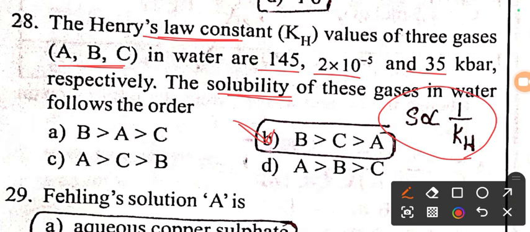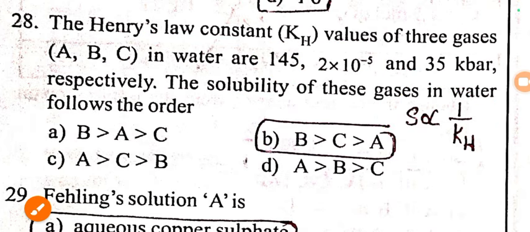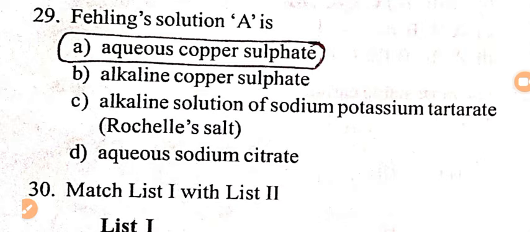So B gas has the highest solubility. Higher the Kh value, lesser the solubility; lesser the Kh value, higher the solubility. Among A, B, C, B gas has lower Kh value, that's why it has highest solubility, and A gas has highest Kh value, that's why it has lowest solubility. So option B is the right answer for this question.